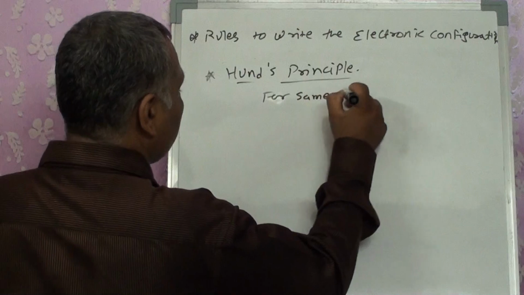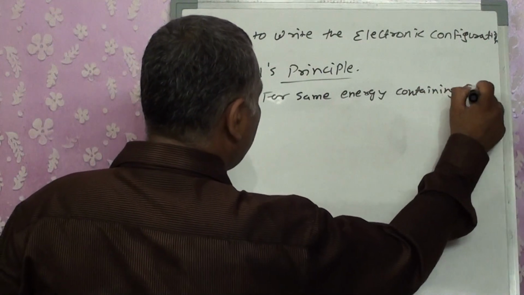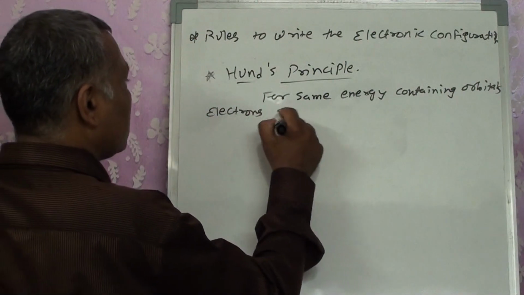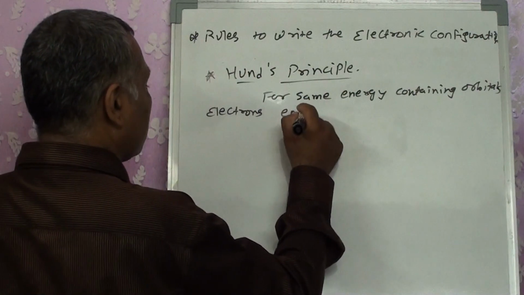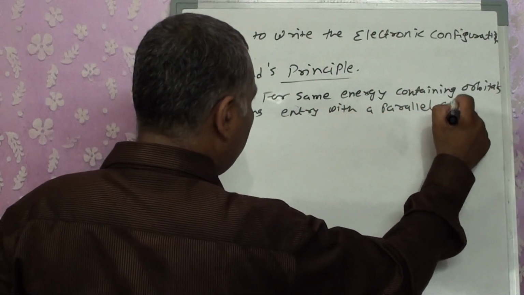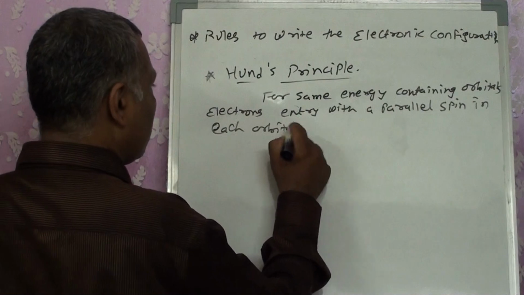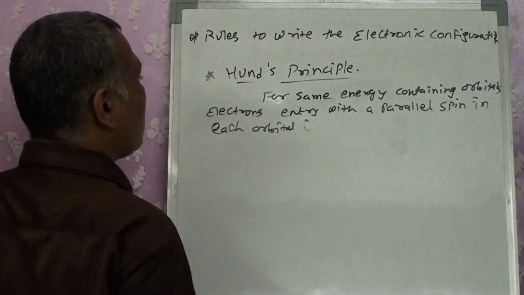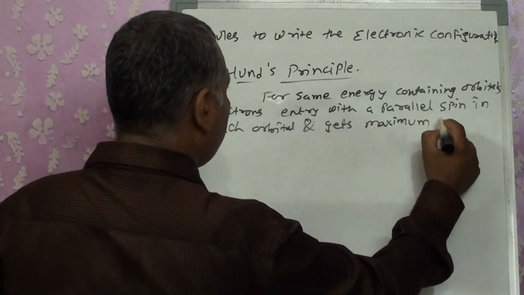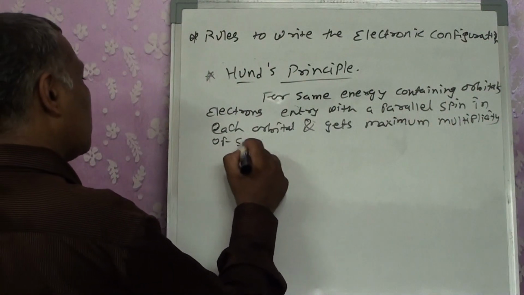For same energy containing orbitals, electrons enter with a parallel spin in each orbital and get maximum multiplicity of spin.